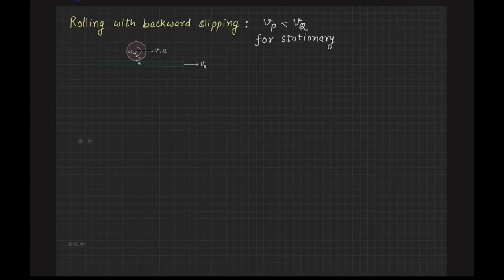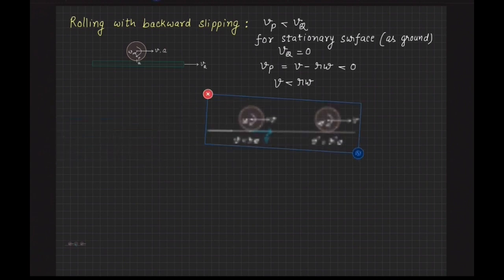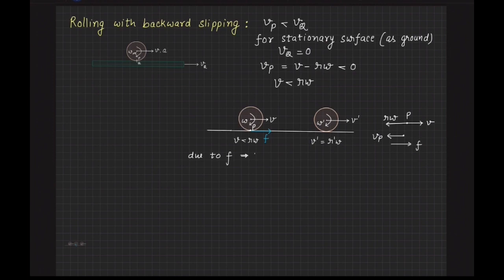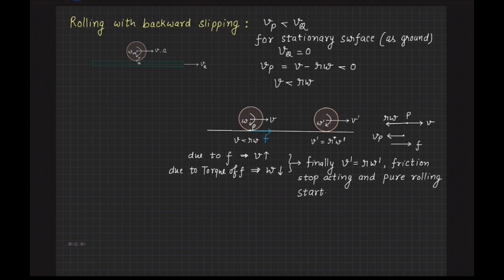And for rolling with backward slipping on a stationary surface, that is Vq equal to 0, Vp less than 0 or V less than R omega. In this case, friction will act in forward direction, which increases linear velocity V, and torque of friction decreases angular velocity omega until final linear velocity V dash becomes equal to R into final angular velocity omega dash. Then friction stops acting and pure rolling starts.